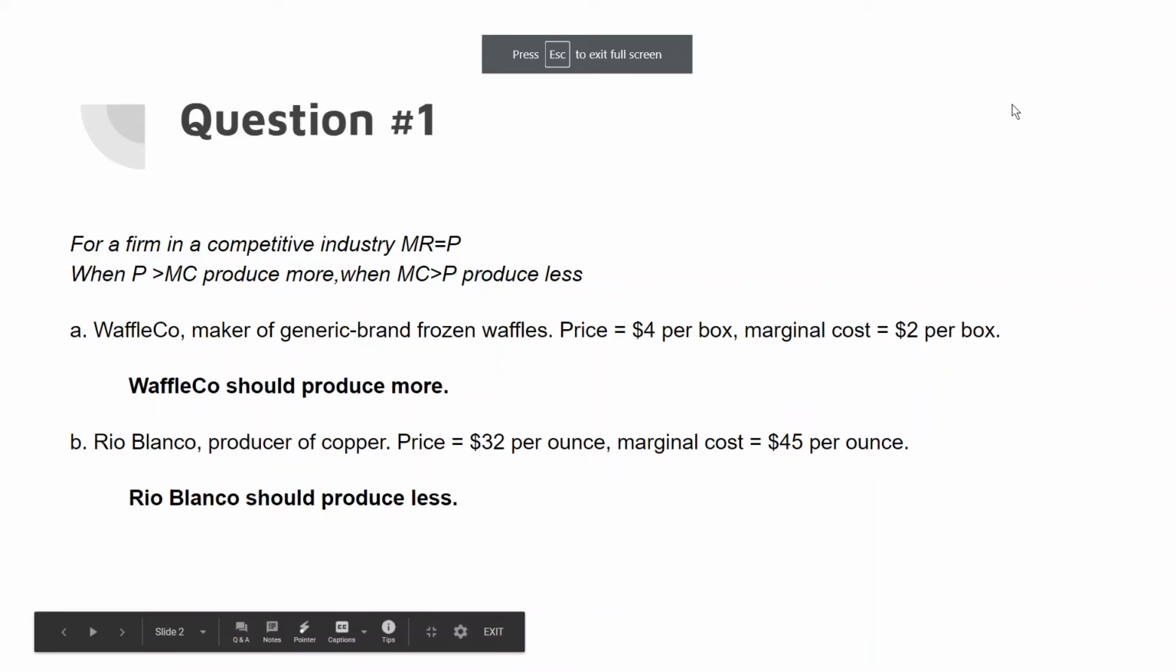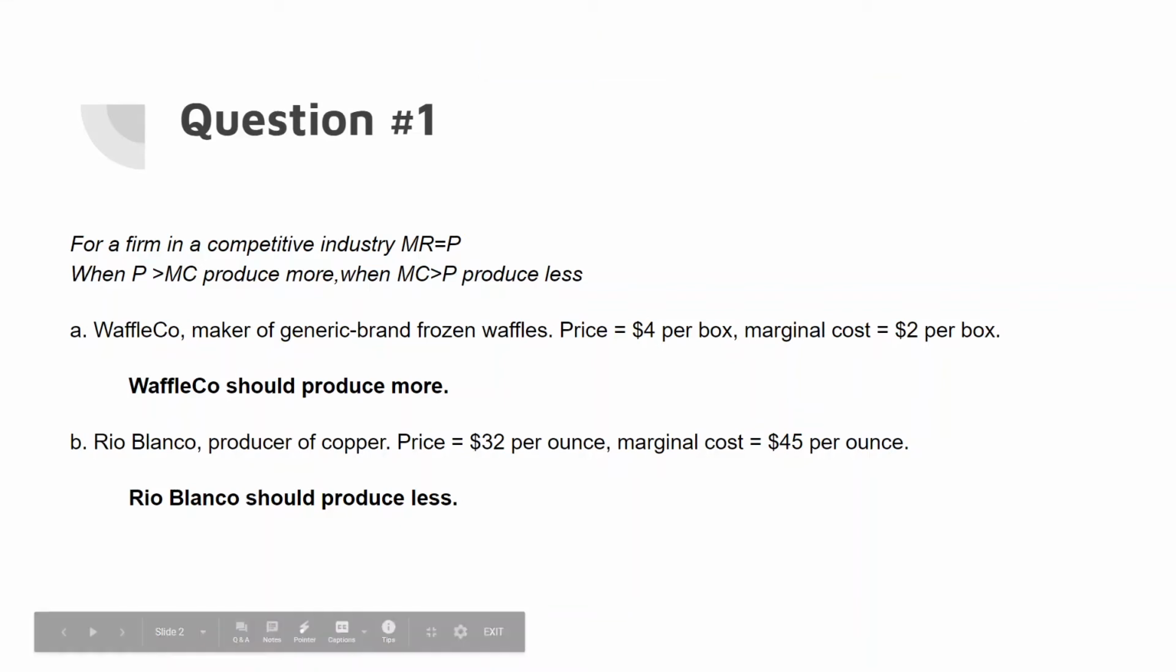With question number one, it's important to remember that for a firm in a competitive industry, marginal revenue is equal to price. And our goal is for marginal revenue to be equal to marginal costs. So using that, when P is greater than MC, we should produce more. And when MC is greater than P, we should produce less.